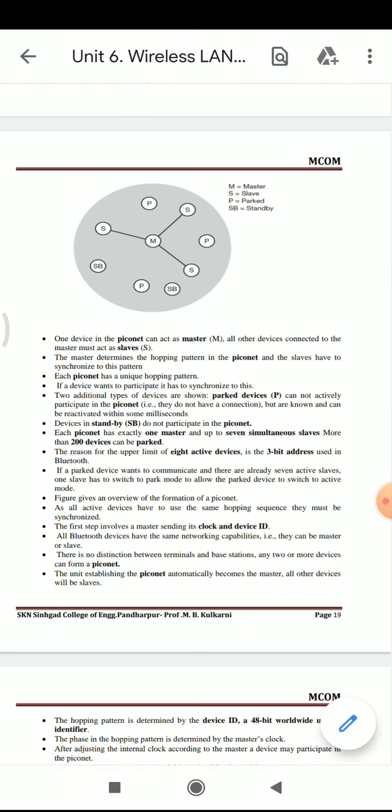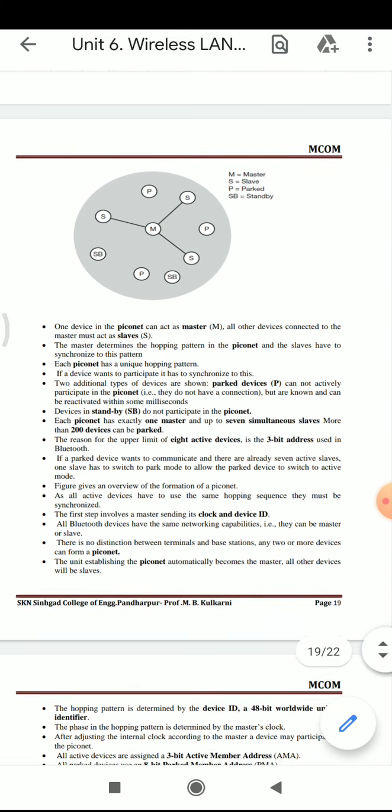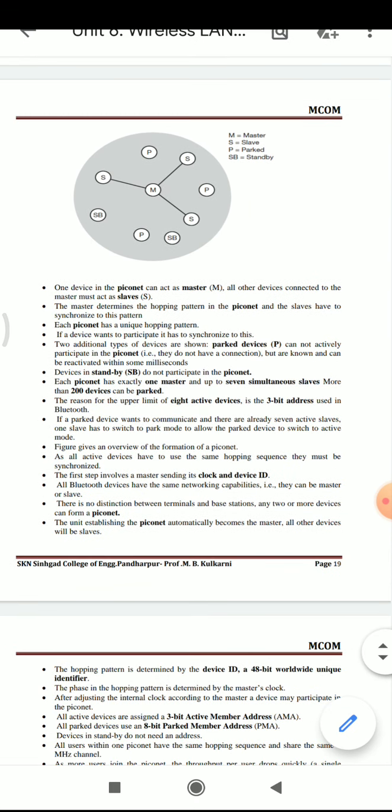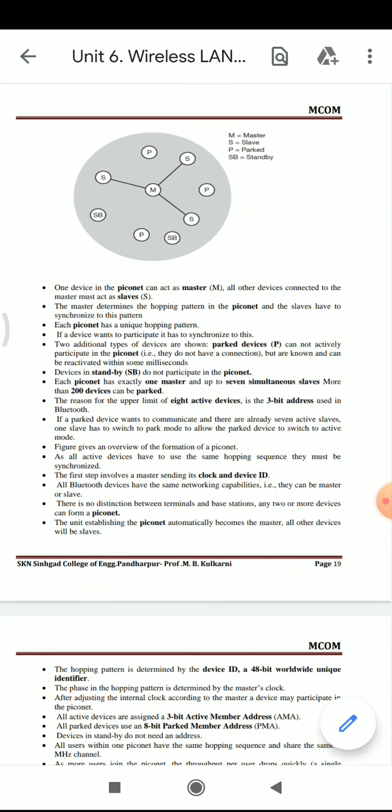Another type of device is the standby device, which does not participate in the piconet communication. Each piconet has exactly one master, up to 7 simultaneous slaves and 200 parked devices.